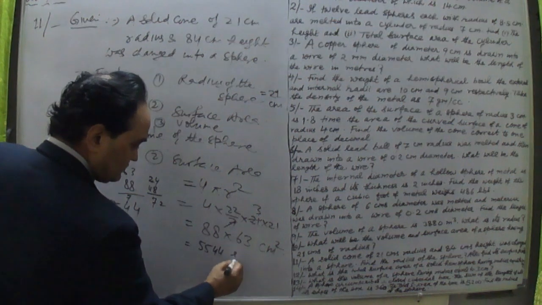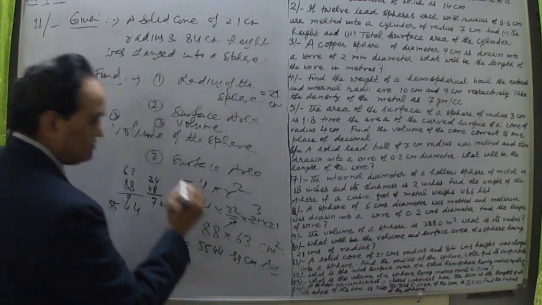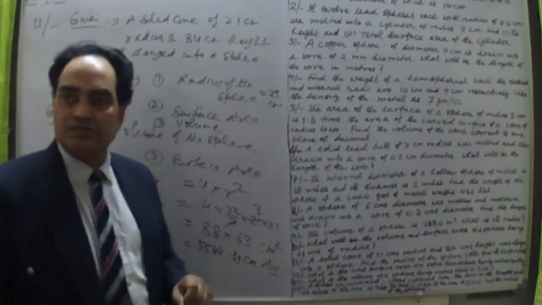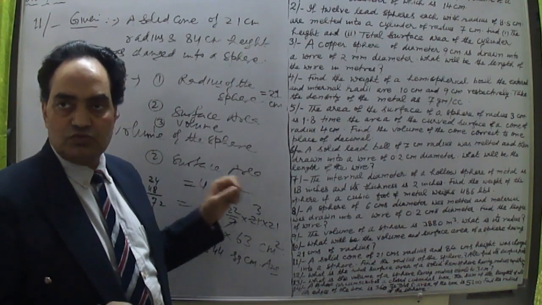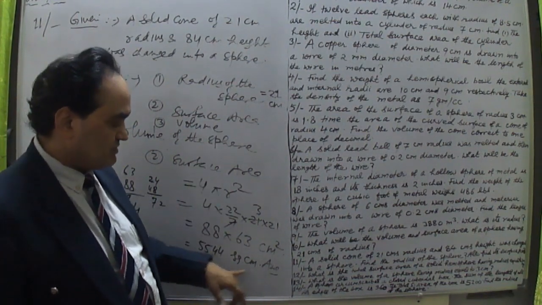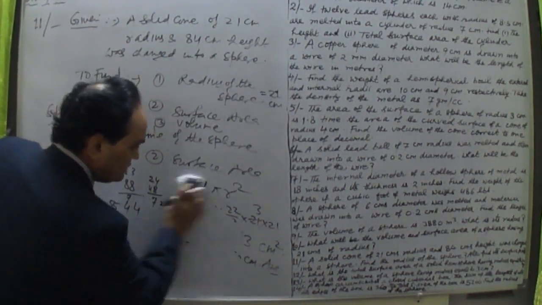Centimeter square or square centimeter. This is the surface area of the sphere which was changed from the cone. So the cone was converted into a sphere. That sphere's surface area is this. So these are the three answers. We calculated volume also. Okay, no problem. This is question number 11.